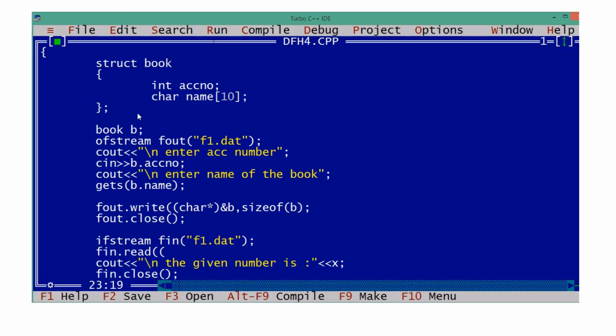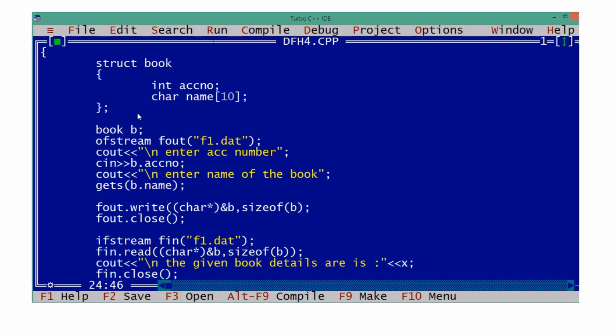If structures or any other objects are coming, read method to read, write method to send output. Read method and write method have a similar structure, that is, the parameters are the same. Clear? So size of book, from the starting address of b till that size, the entire object you read at a time.